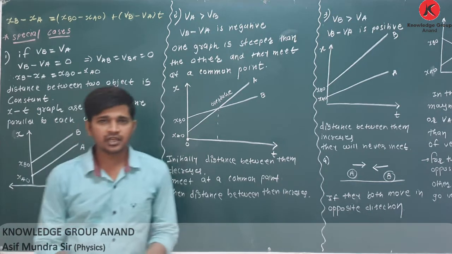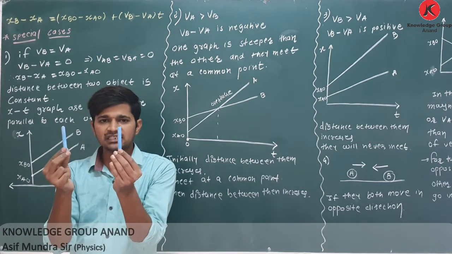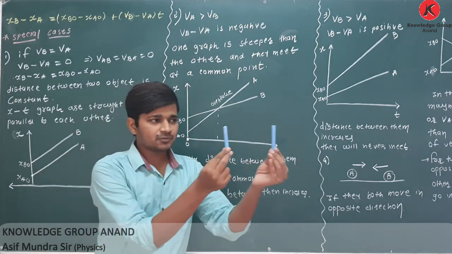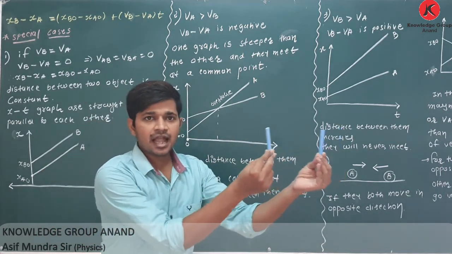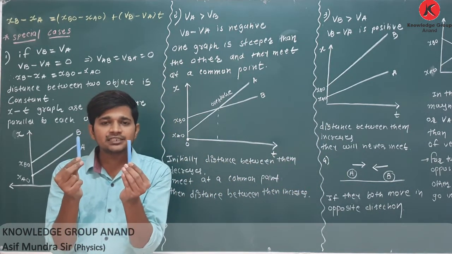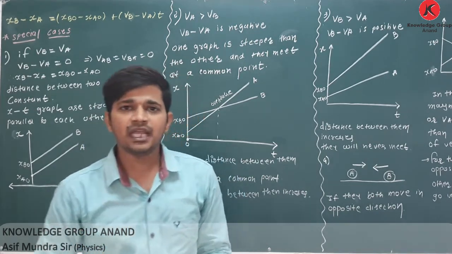See how? Here it is B, A. They both are moving in the same direction with the same speed. So at each and every time, the distance between them remains the same.